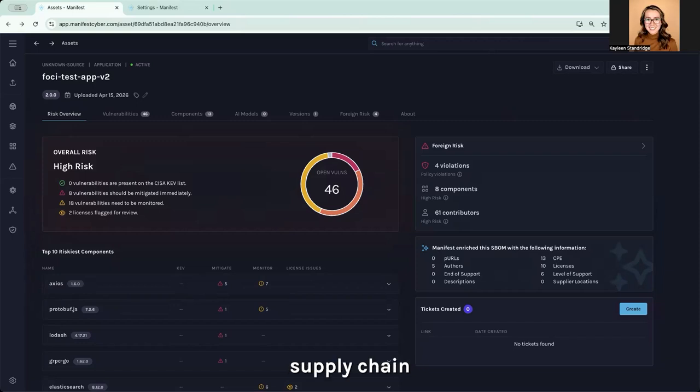Most software supply chain programs track vulnerabilities, licenses, and vendor controls. Almost none track who actually wrote the open source code inside their software. That's the gap we close.